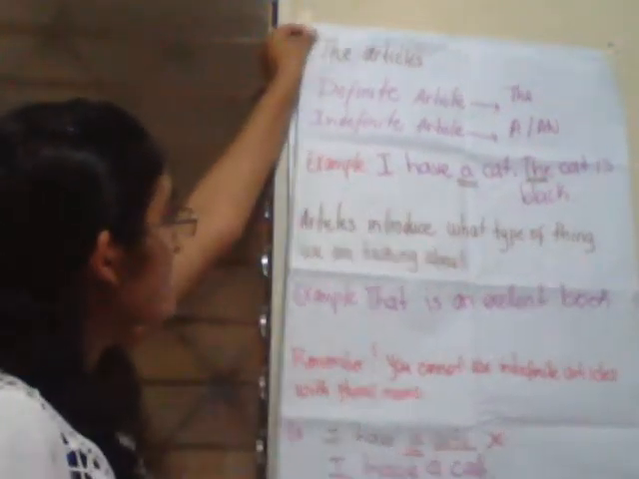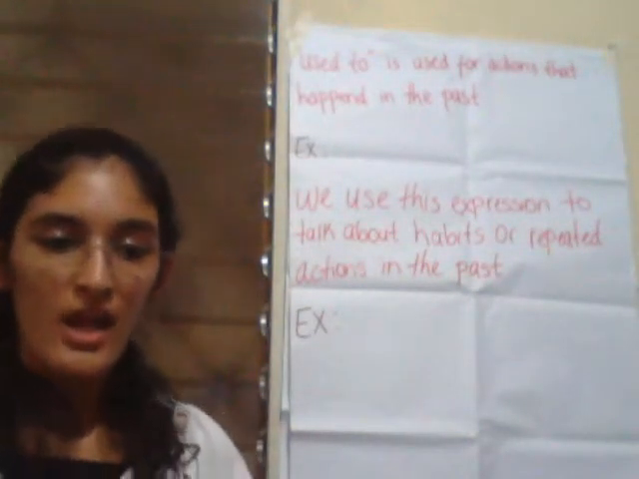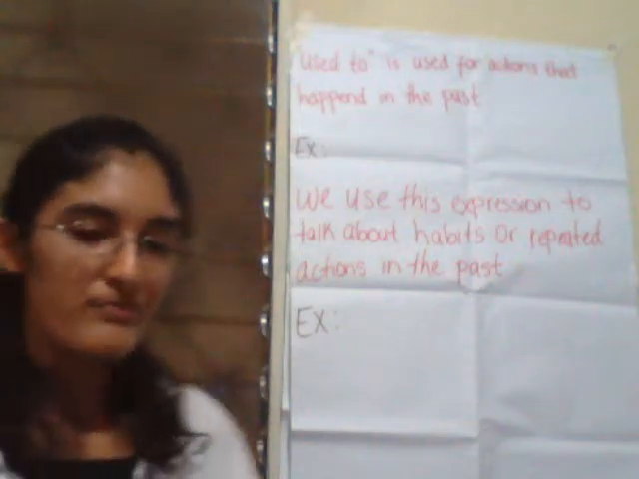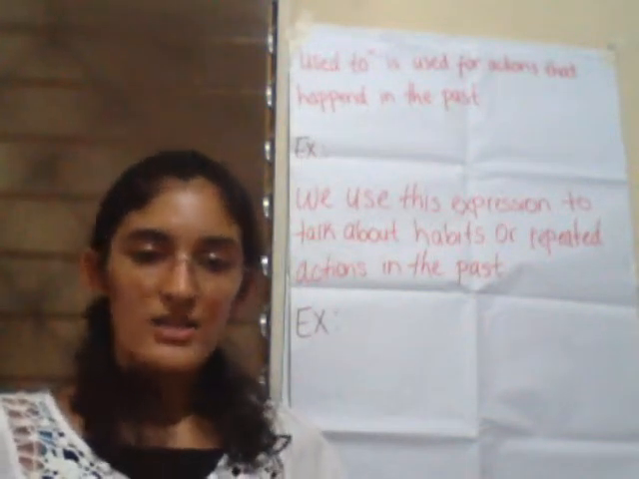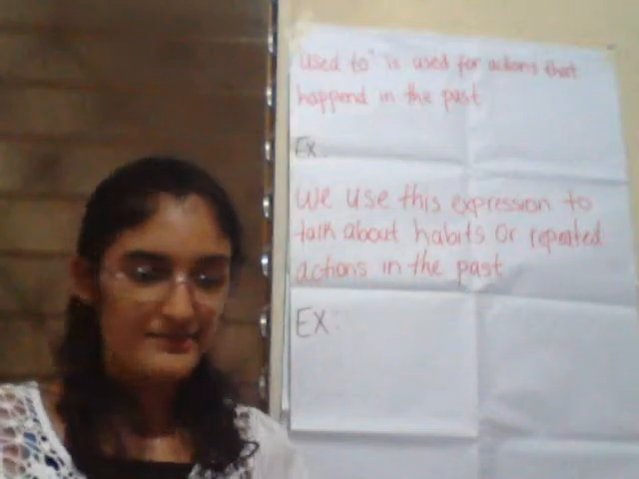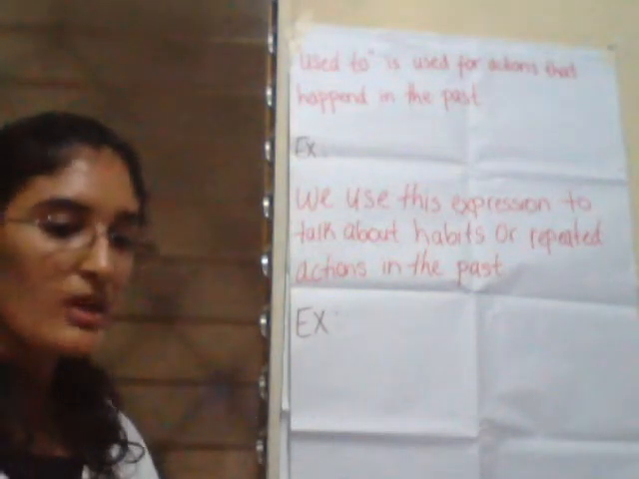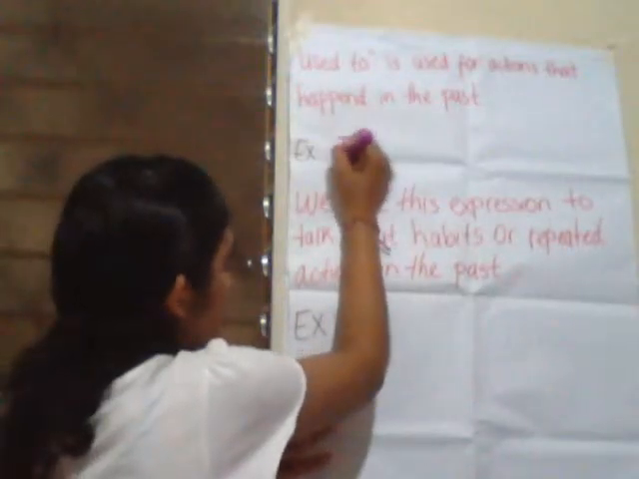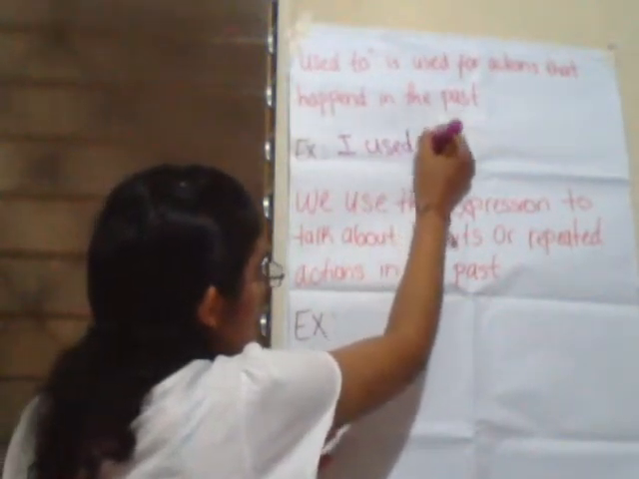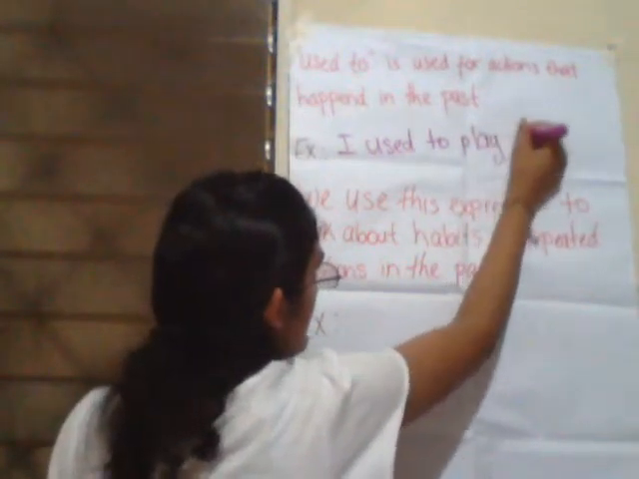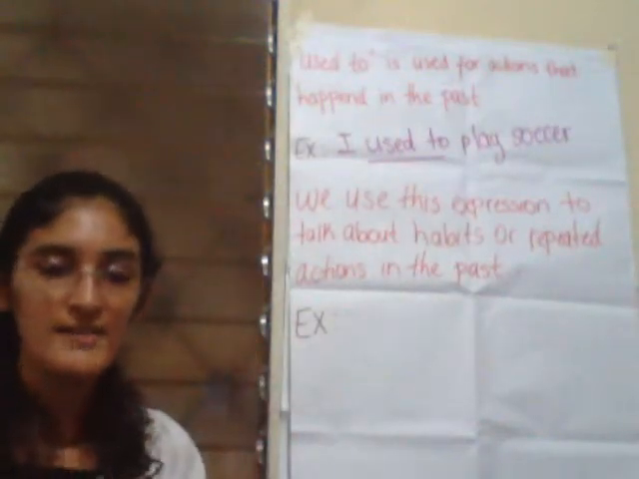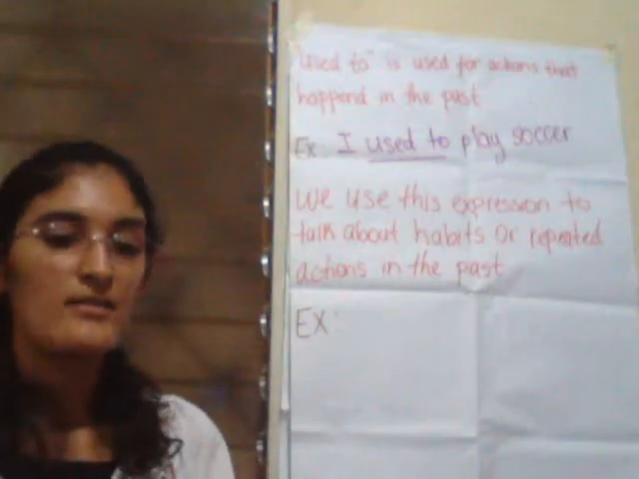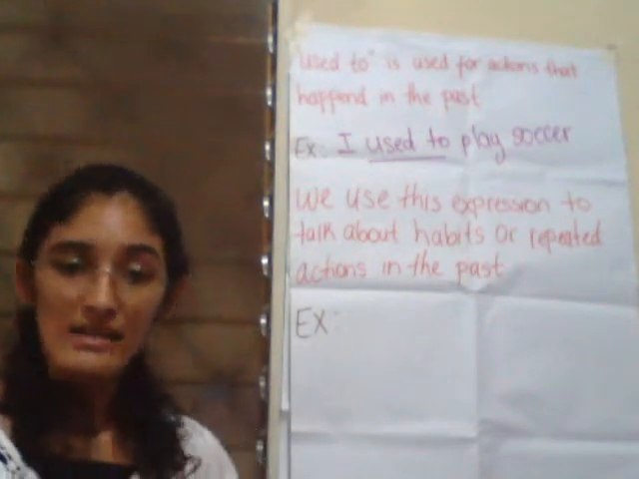Okay, now the next topic is the use of used to. Used to is used for actions that happen in the past. For example, we have the sentence I used to play soccer. I used to play soccer. This is our sentence or our action that happened in the past.